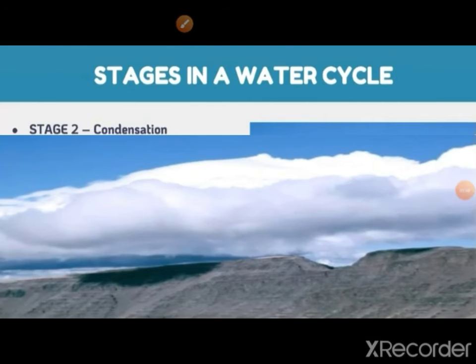Condensation, stage 2. It refers to the process in which the gaseous form of water changes into liquid form. As the vapor rises high, the cooler temperatures make them cool down and turn back into liquid. This is called condensation. Wind moves the liquid around, leading to the formation of clouds.